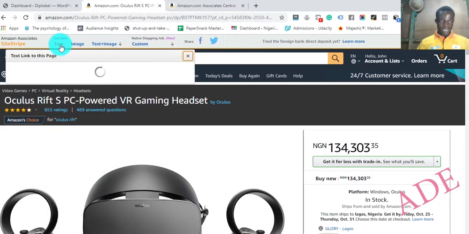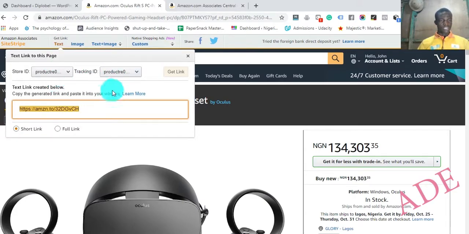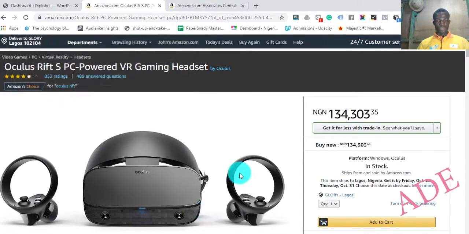All you need to do is get link, text an image. Let's just say text link to this page, and this is it. Boom, this is a full link, this is a short link. Copy the generated link and paste it into your website. So copying this, you can easily promote this product without going through the stress of going into your Amazon associate account every single time you want to promote a product that you see that you love. That's that. We're leaving that section now. I'm progressing straight to the video.